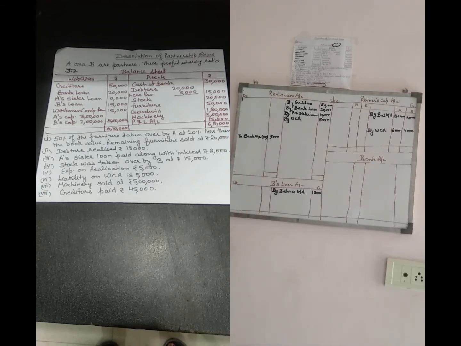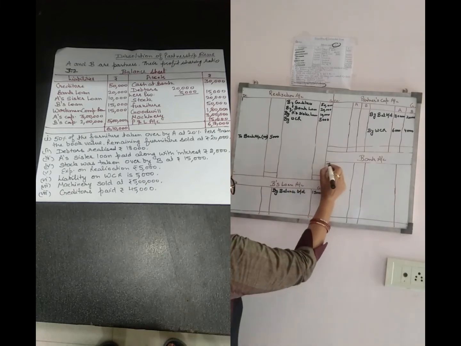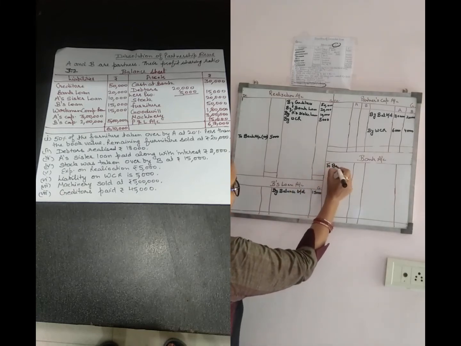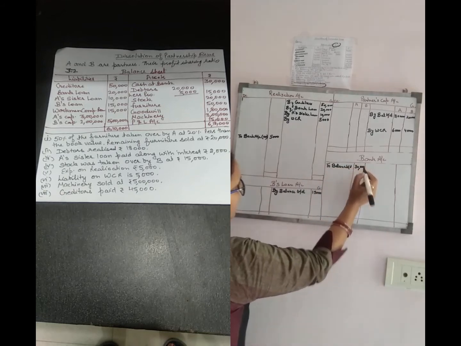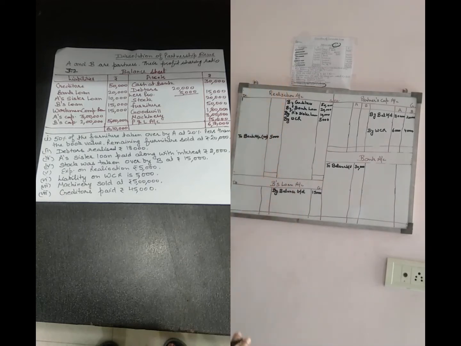In the asset side, firstly the cash at bank is given. So the opening balance of cash, the balance brought down, the amount is 30,000. One thing I want to say is that if only cash in hand is given in the question, then you have to prepare the cash account. If cash at bank is given, prepare the bank account. And if both are given, meaning cash in hand and cash at bank, in that case you can prepare the cash account or the bank account. If you are preparing the cash account, then the balance of bank is to be transferred by a contra entry.